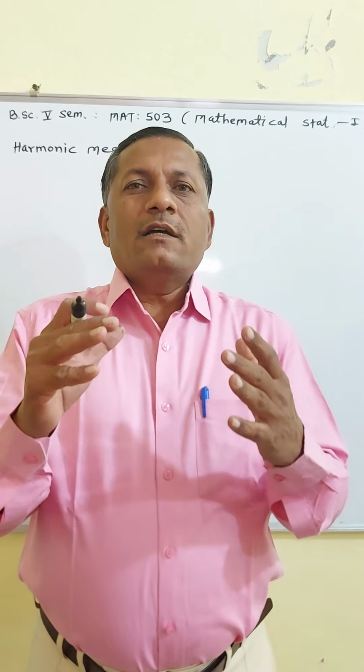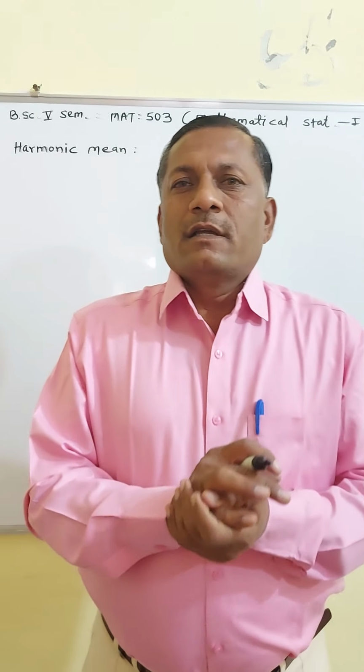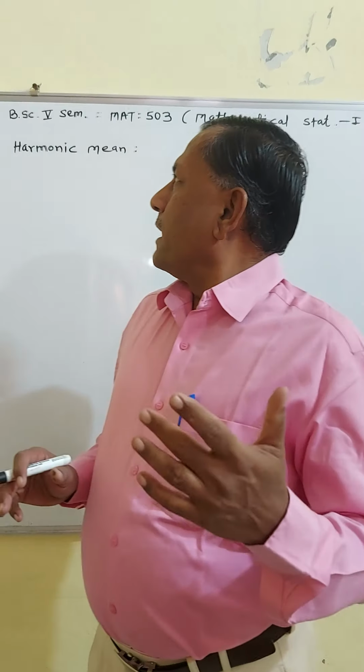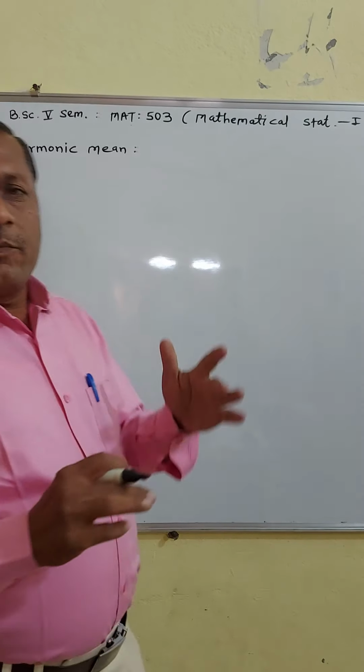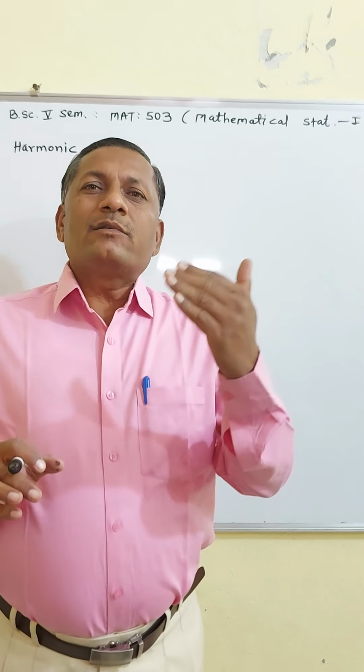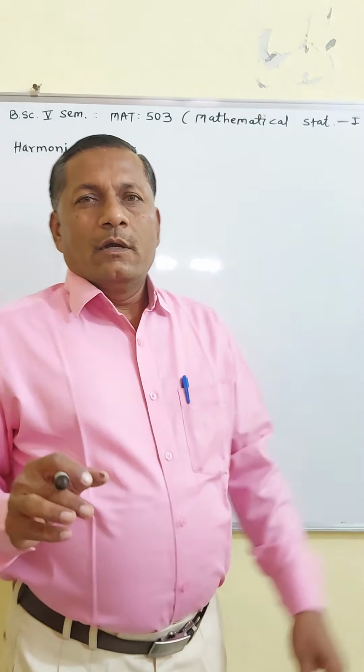Arithmetic mean is the sum of observations upon the number of observations. Now we learn the next measure of central tendency, the harmonic mean. Harmonic mean is the reciprocal of the arithmetic mean of the reciprocal of the values.